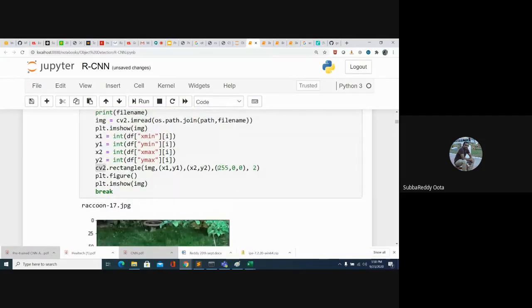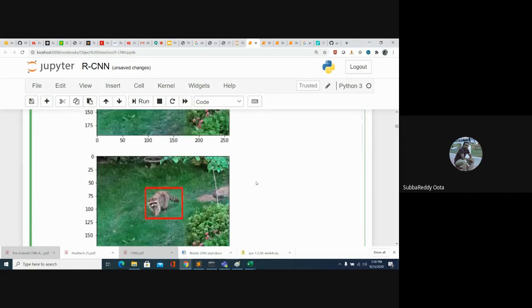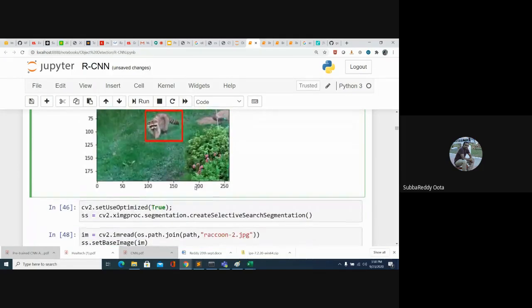Okay, so here is how I got the red color. In the case of rectangle, we have to pass the image, the x1, y1 coordinate, the x2, y2 coordinate, and the color. I want to draw only a red line, so that is why I gave only red. The green and blue channels are zeros, and 2 is nothing but the line width. Okay, so this is how we draw it.